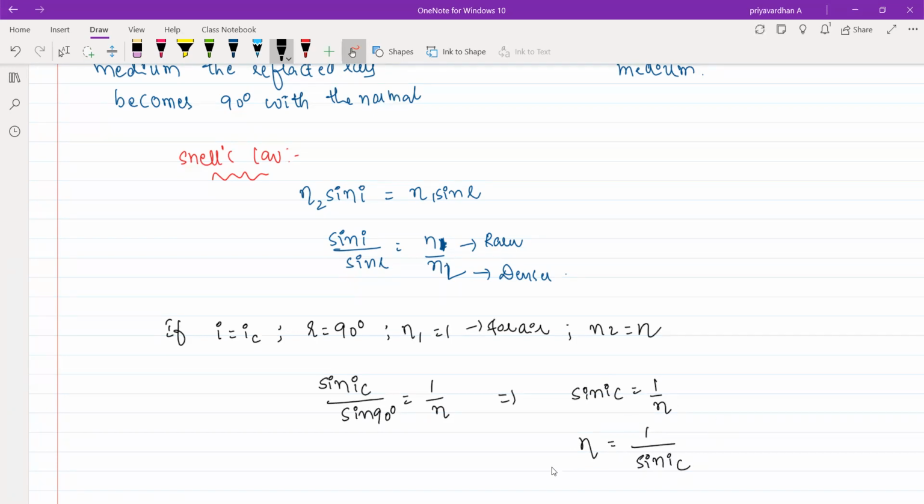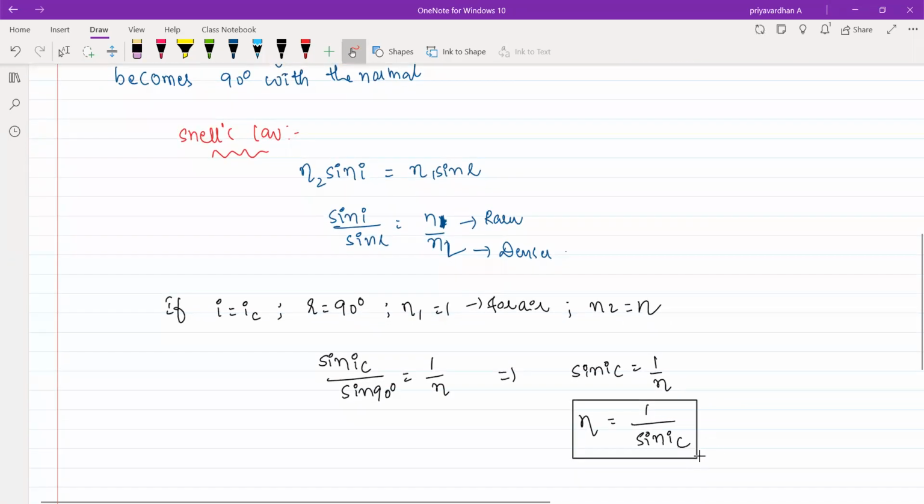So this formula is also most famous. Whenever a light ray is traveling from denser medium to air, you can directly use this formula. Denser to air only, you must use this formula. Other than that, you can never use this. Please make sure. This is our general formula, the most accurate formula I can say.